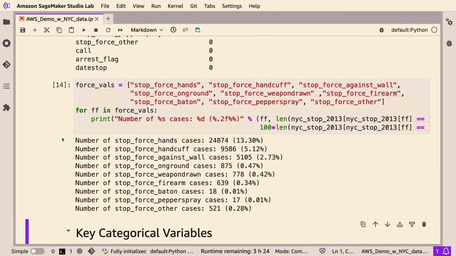So here we're just looking at, among all different people, how many times was stop force hands or handcuffs used. We see that hands is the number one stop force used. Ones that aren't used very often are baton and pepper spray, which are used in the teens. It's usually hands, handcuffs, pushing someone up against the wall, things like that. Those are the most common.